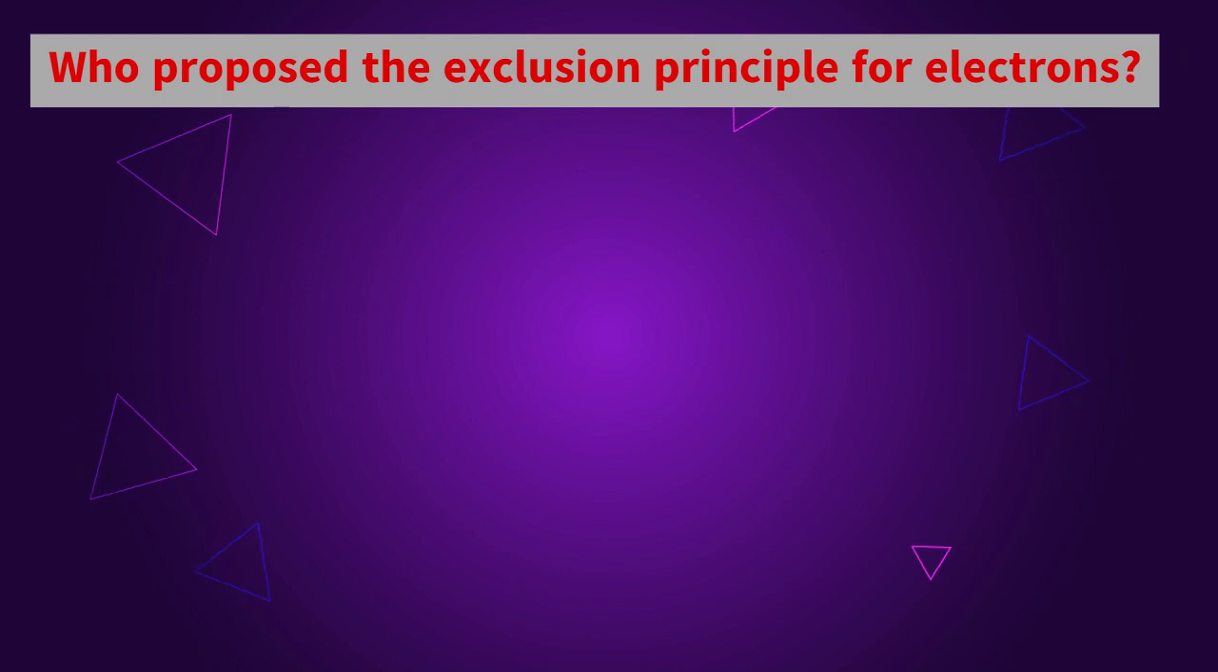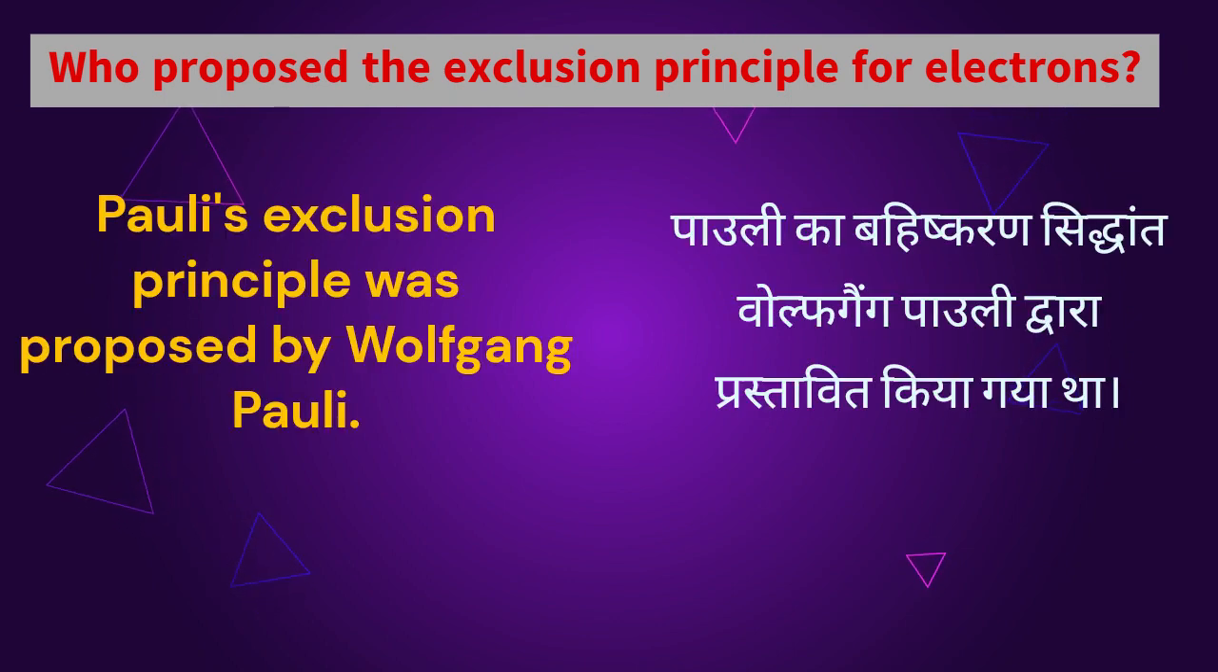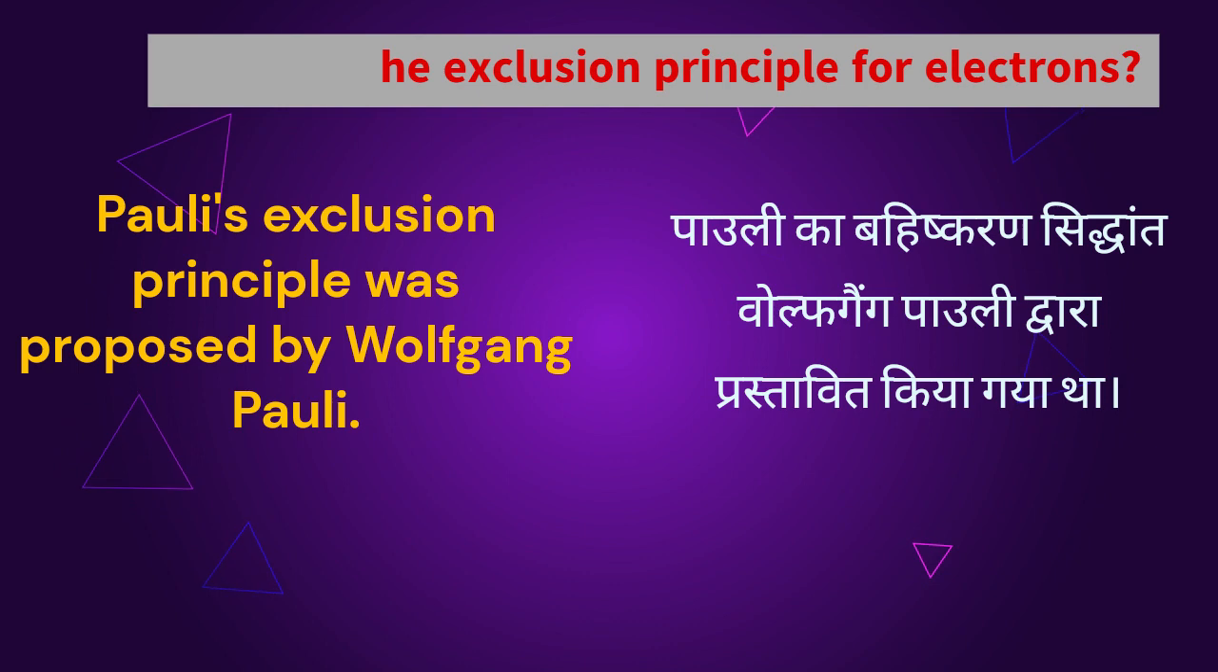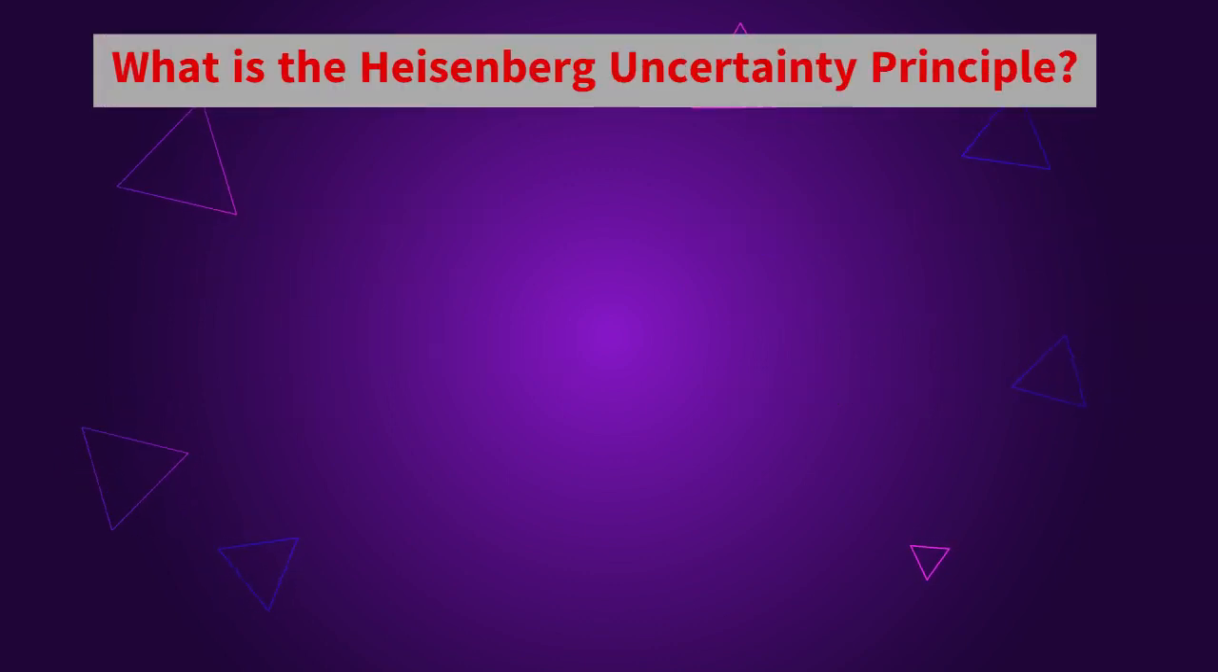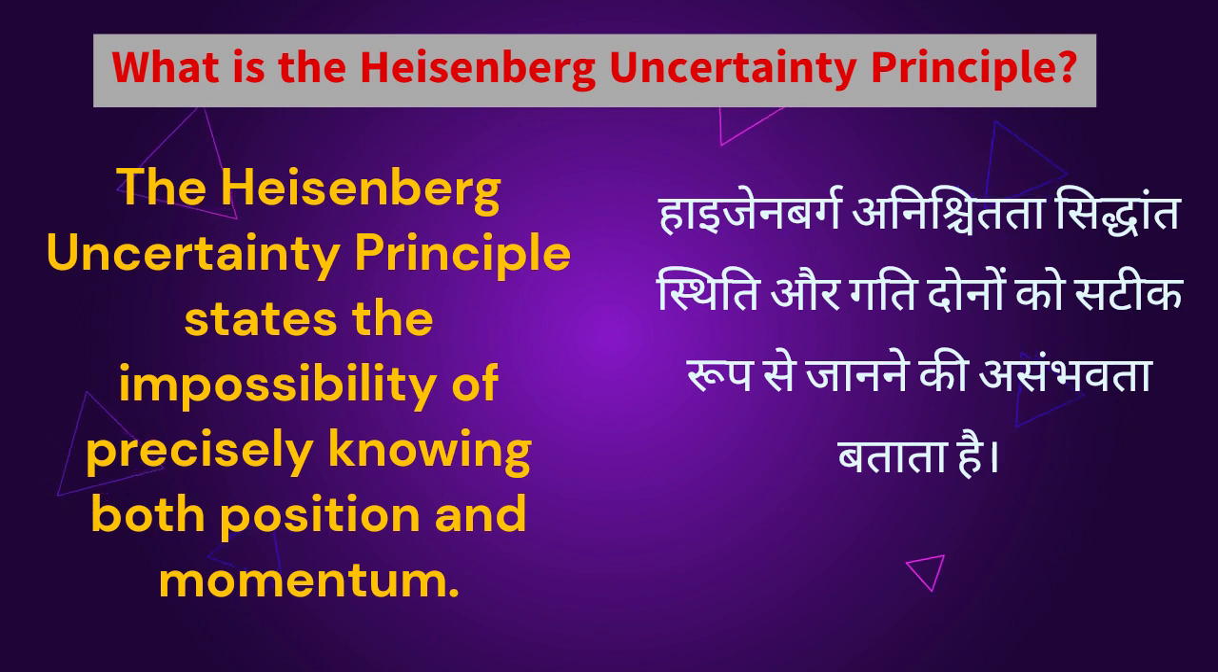Who proposed the exclusion principle for electrons? Pauli's exclusion principle was proposed by Wolfgang Pauli. What is the Heisenberg uncertainty principle? The Heisenberg uncertainty principle states the impossibility of precisely knowing both position and momentum.